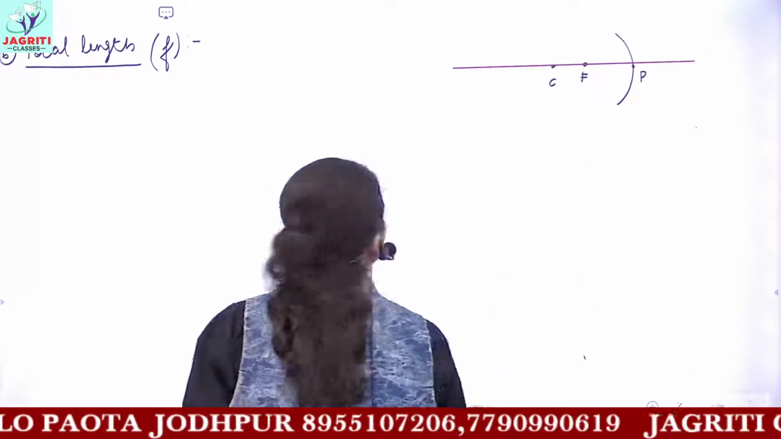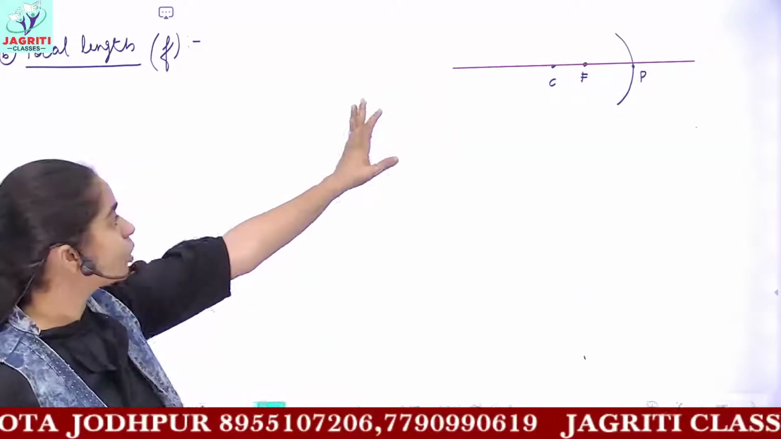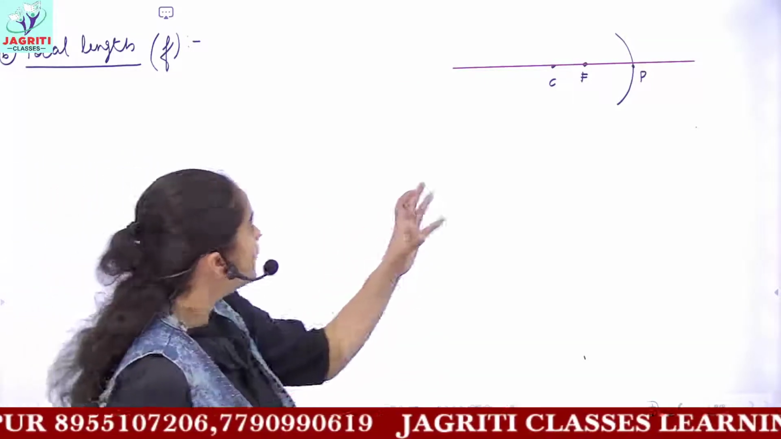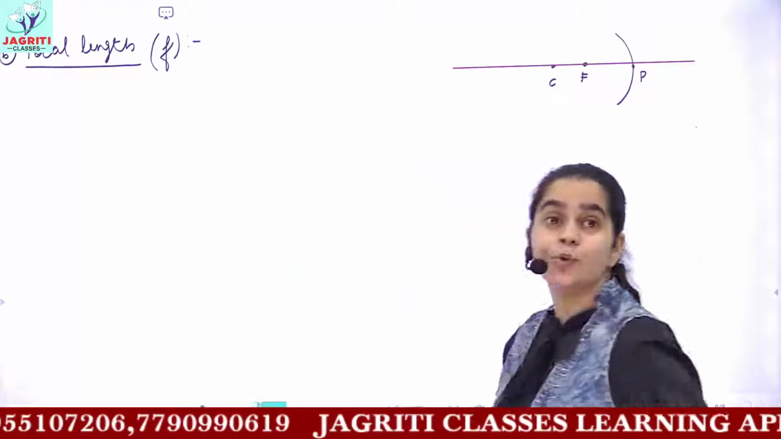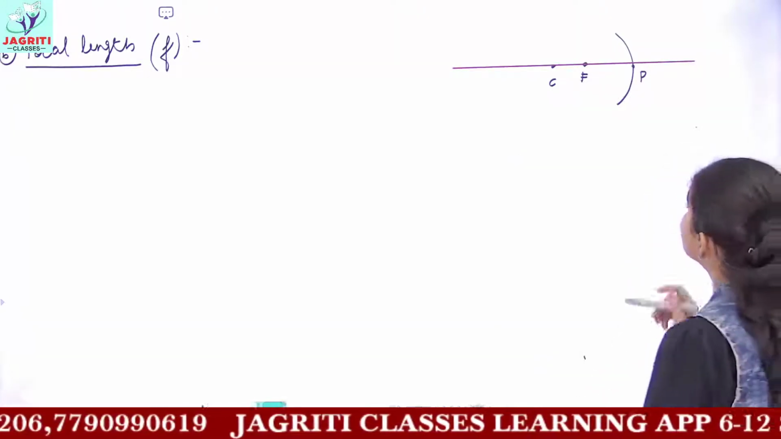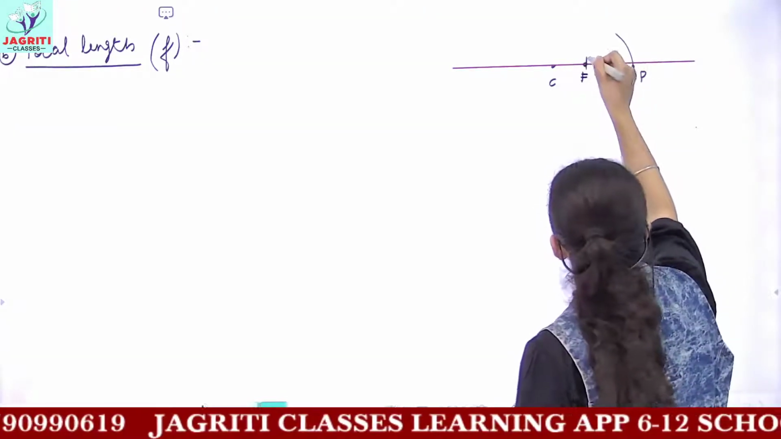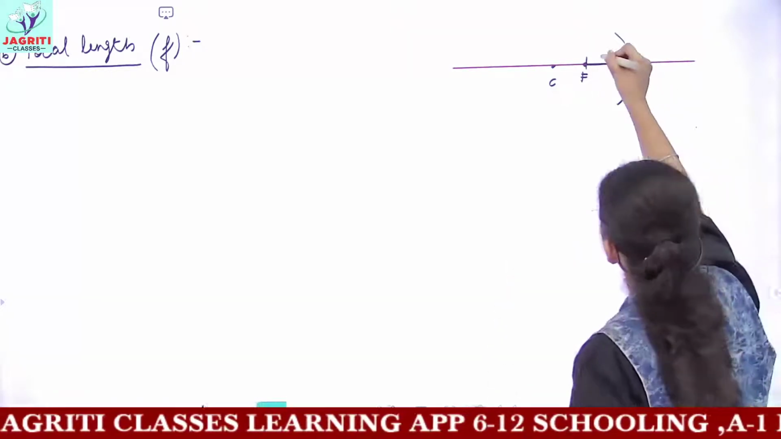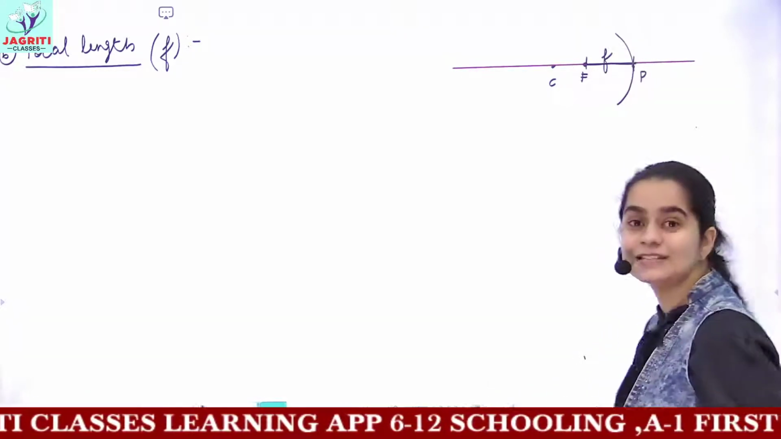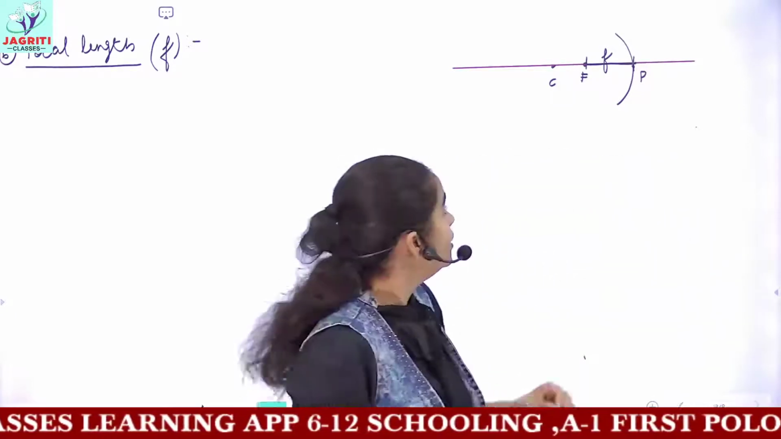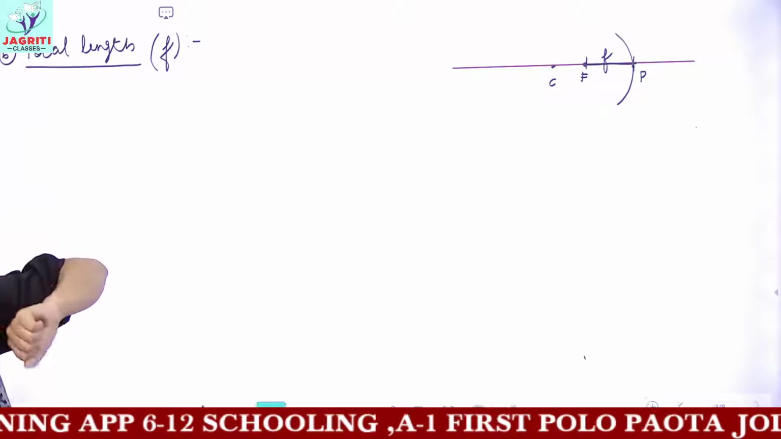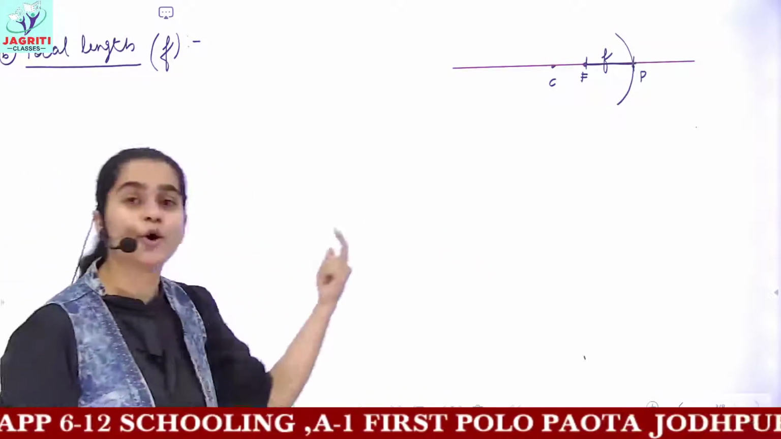Okay, so this is the principal axis, what we have with us. Then I showed you focal length. So what is focal length? Focal length is the distance of focus from the pole of the mirror. So this distance is known as focal length, and it is denoted by small f. So focal length is length of focus. Length of focus means distance of focus from the pole.